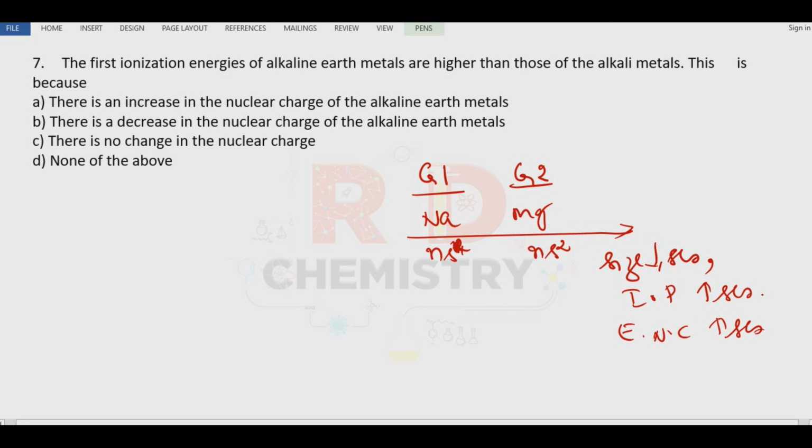So we'll go for option A now. There is an increase in nuclear charge of the alkaline earth metal. From alkali metal to alkaline earth metal, size decreases, effective nuclear charge increases, therefore ionization potential increases. Therefore the first one itself is the answer.